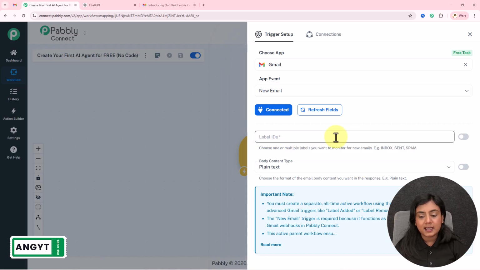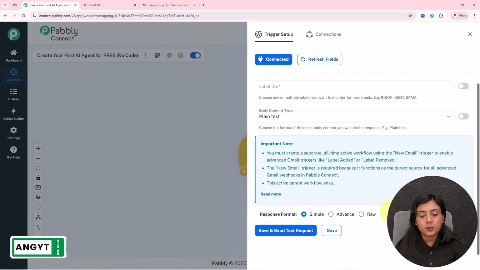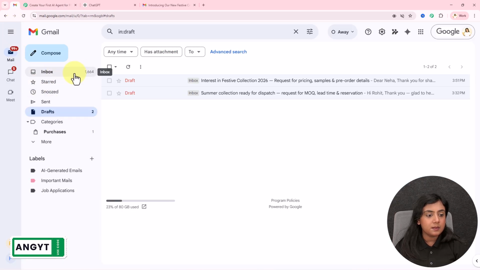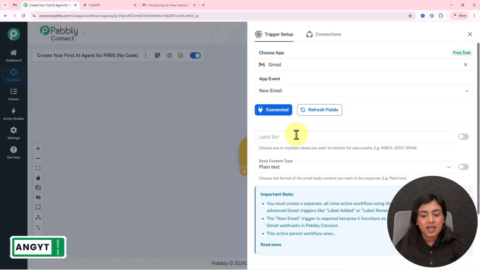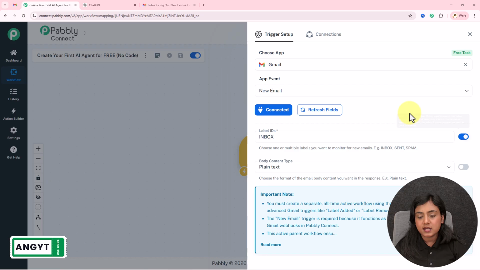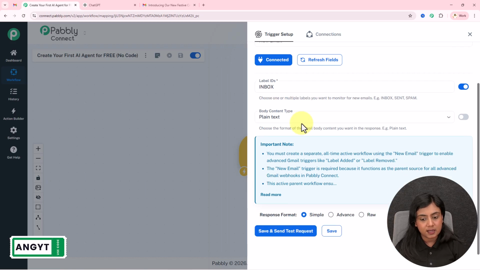Now first we have to select the label ID that you want to capture the response of the email in the trigger. I want to capture the response of the label inbox only. So what I'm going to do is select the label ID of inbox, and then after selecting the ID, toggle this button on for this inbox right here. Next it is asking for the body content type.